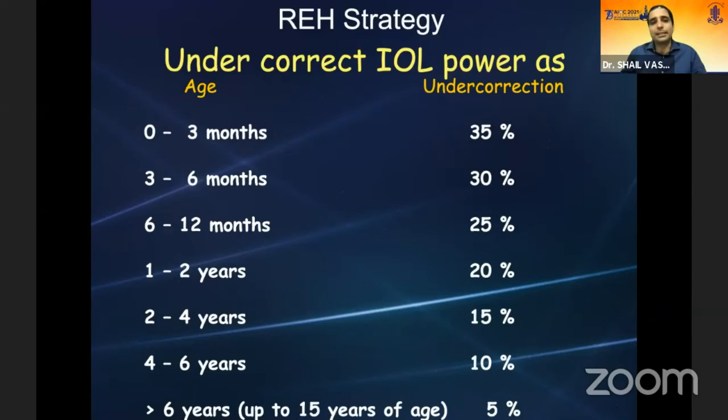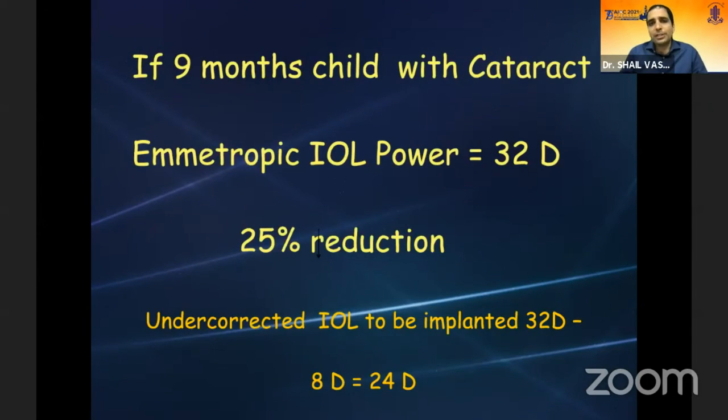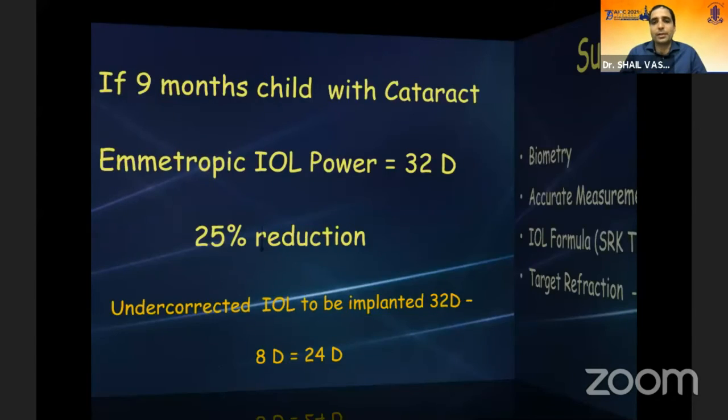We deduct a percentage. So less than 3 months, we deduct 35% undercorrection, 3 to 6 months, 30%, 6 to 12 months, 25%. And as the age keeps increasing, lesser and lesser undercorrection. Anything beyond 6 or 7 years of age, we hardly undercorrect anything much. For example, if a 9-month child presented with cataract and his emmetropic power was 32 diopters, as per our strategy, we would do a 25% reduction, which would mean deducting 8 diopters from 32 diopters, which would mean an IOL power implantation of 24 diopters.